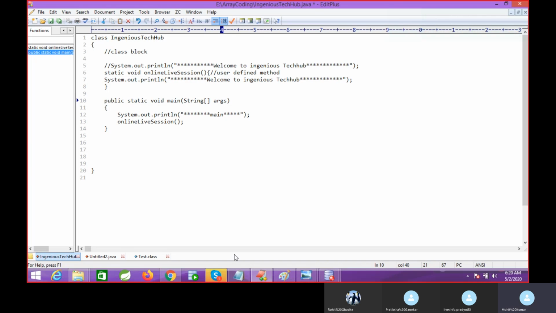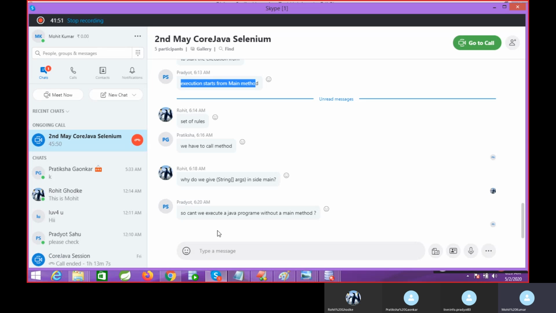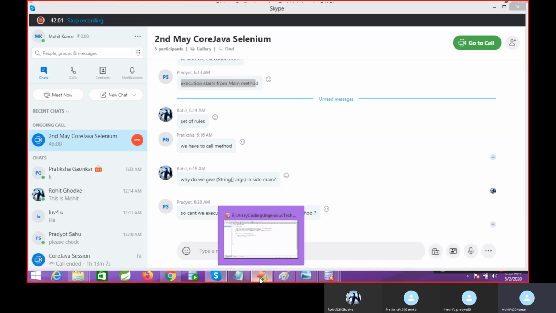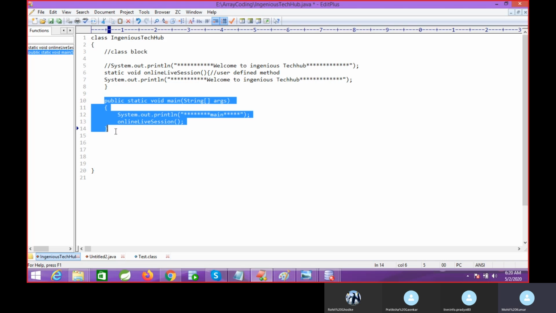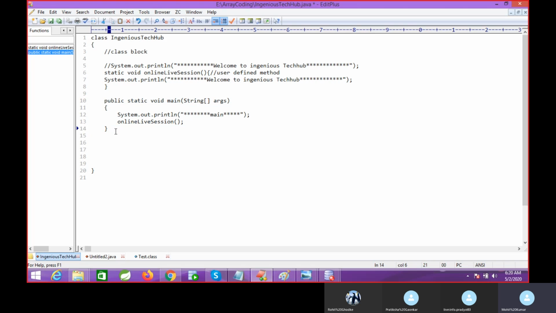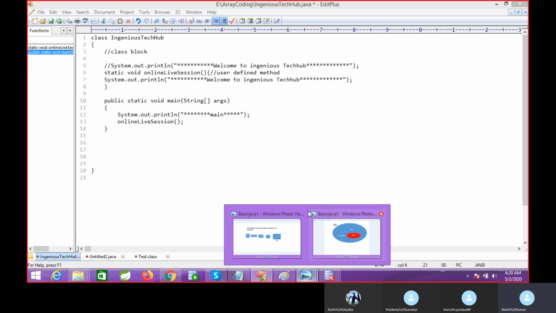What is your question? Can we execute a Java program without a main method? No, we cannot execute. I told you, without the main method we are not able to interact with the JVM, the Java Virtual Machine. Got it, right? So without the main method you cannot execute your Java code because it will not interact with the JVM.